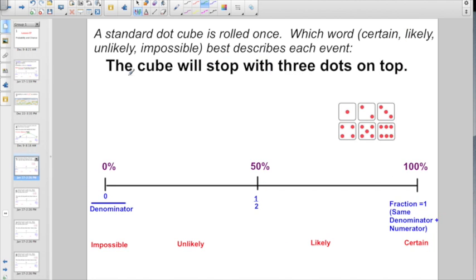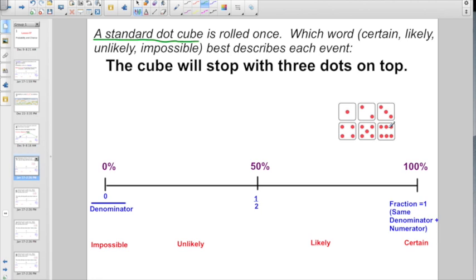Check out this one. The thing that probably bothers me most about this book is that they refuse to use the word dice. They say a standard dot cube. Well, a standard dot cube is a dice. Your regular die is the singular form of the word, with 1 dot, 2 dots, 3, 4, 5, and 6 dots.